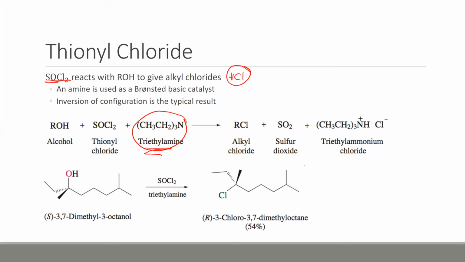You still make your alkyl halide, substituting our OH for Cl. However, inversion is the typical result. So instead of having a mixture, inversion is generally the typical result for a thionyl chloride reaction.